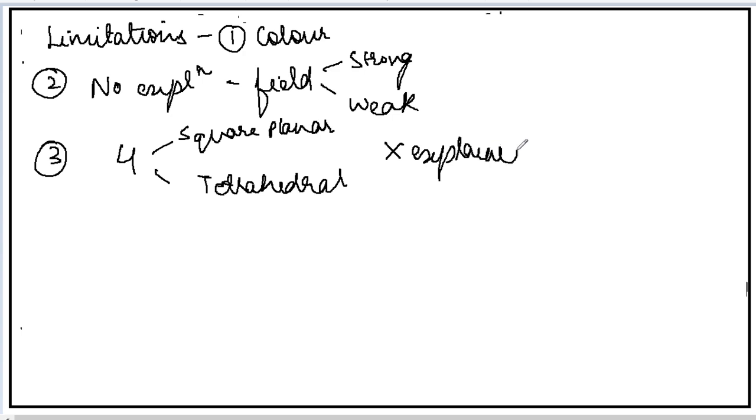So if the coordination number is 4, that is, 4 ligands are there, then whether the geometry will be square planar or tetrahedral is not explained by this theory. So here we complete the Werner theory and the valence bond theory.